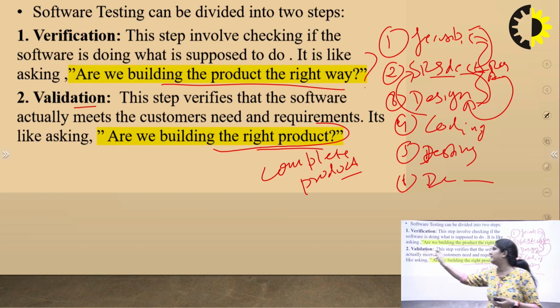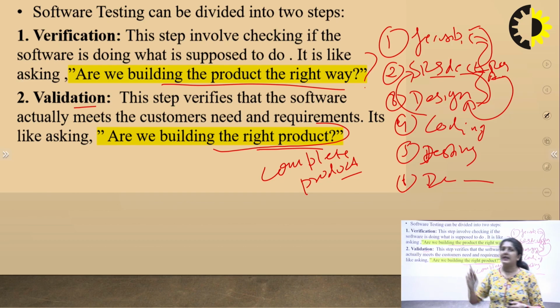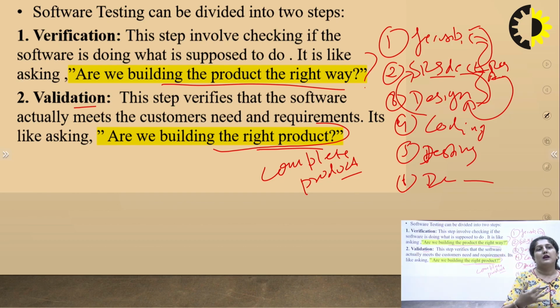Validation is applied to the product, to check that it is made according to the SRS document and the customer's needs specified in it. When it is okay, when we validate it, then the product will be given to the customer to use. So this is the main difference between verification and validation. It is a very important point.